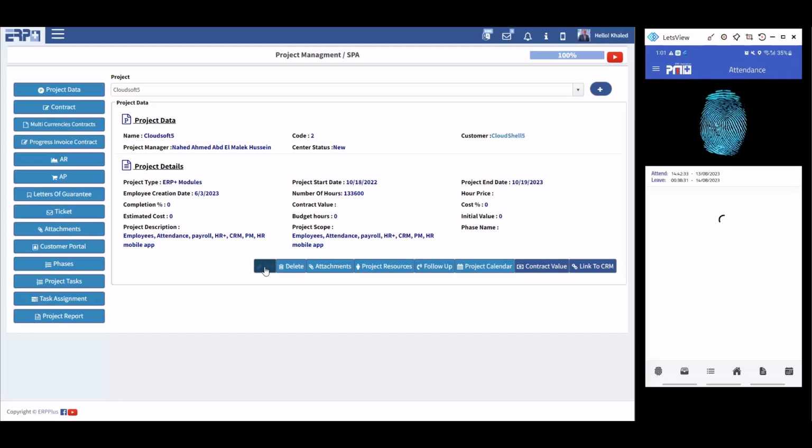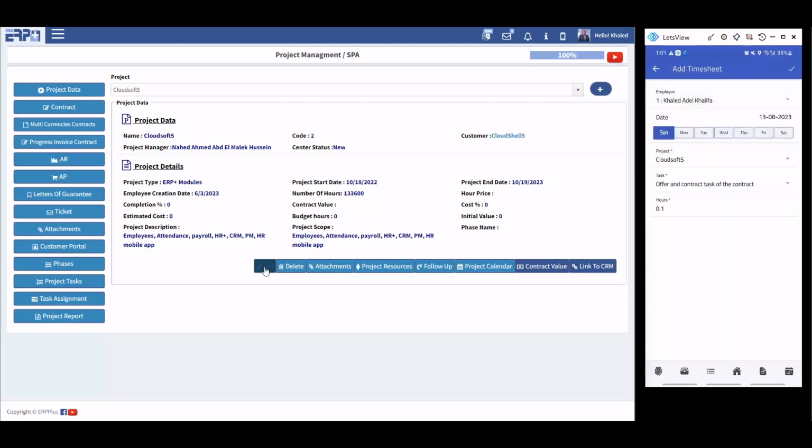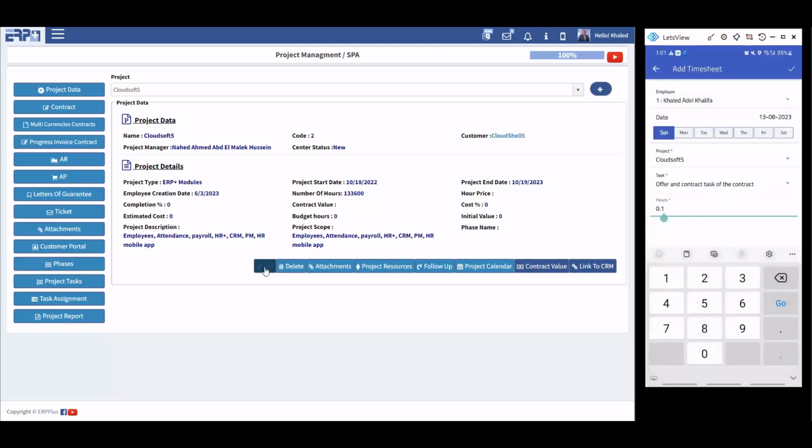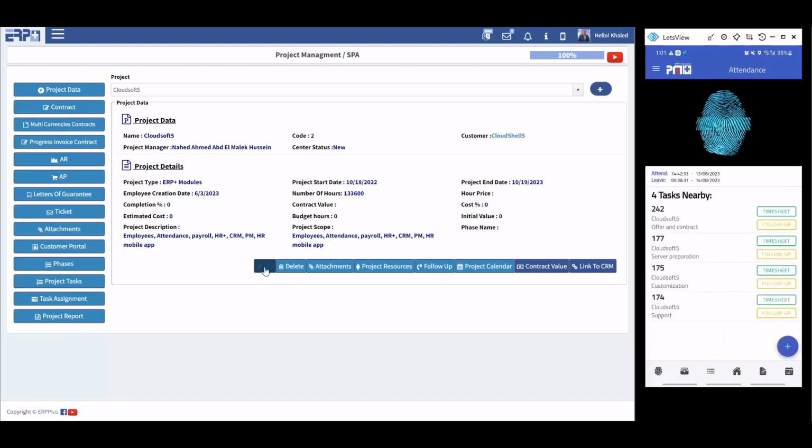And then if I sign in again at the same place, I'm going to register a timesheet. This timesheet calculates the number of hours directly and selects the task just from the place of the project. When I select the place of the project, I have tasks assigned to that project. So when I signed in at the place, it's going to show me that you have these tasks related to the place you are in right now, which is all related to CloudSoft, as I have mentioned. This was the first option with assigning.